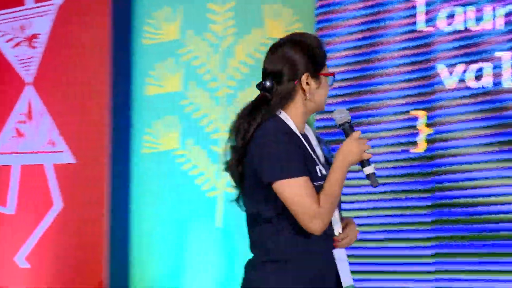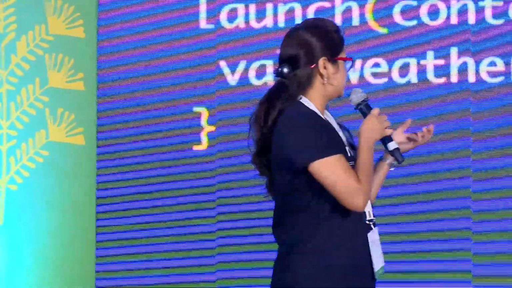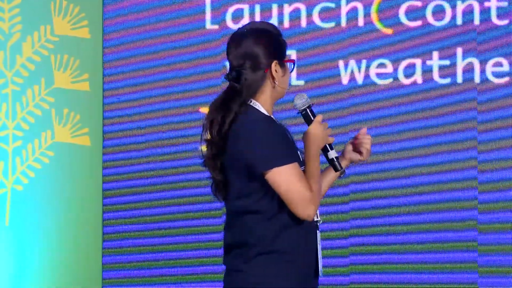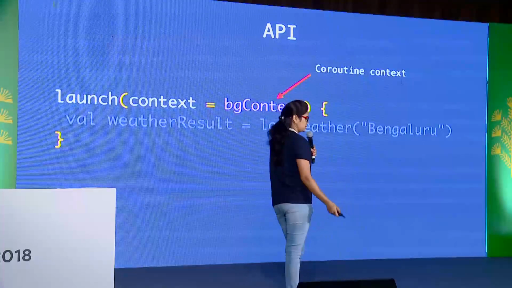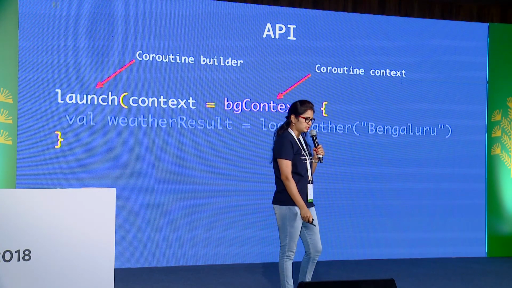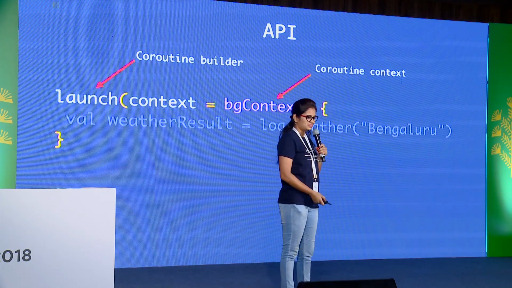Let's take an example of a coroutine with launch. Here we are using the background coroutine context, and whatever data we are fetching with the API call in load weather, we are assigning to the weather result. What is this background context? It is a coroutine context, as I already explained in earlier slides. And this launch is nothing but the coroutine builder. That's what we have been talking about from the start of the talk.